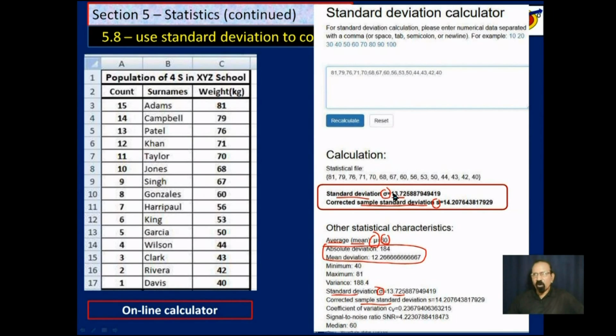If you treat all of these as your population, now if you treat that as your sample, the program will pick only a few from here and calculate your sample standard deviation, even though these weights may be a sample of your population. As far as the program is concerned, this is your population.